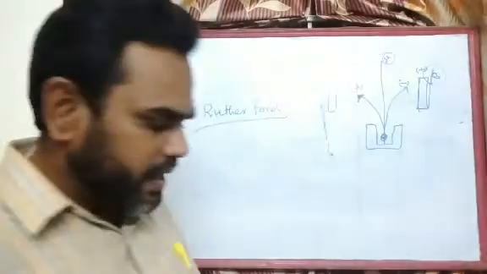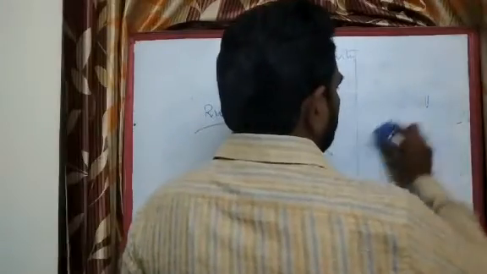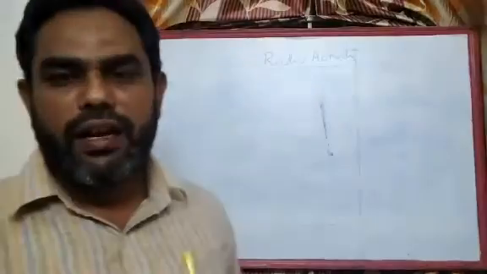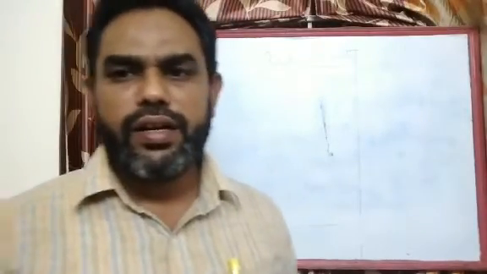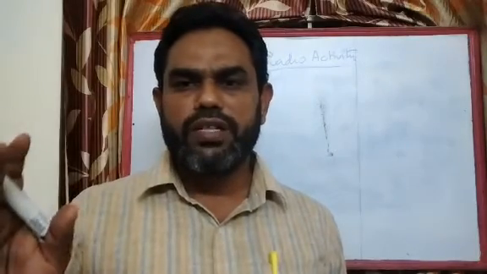Then what is radioactive disintegration? What happens when an element emits alpha, beta and gamma radiations? When an element emits alpha radiations, the new element which is formed, the daughter element, will have an atomic number less by 2 units and a mass number less by 4 units.